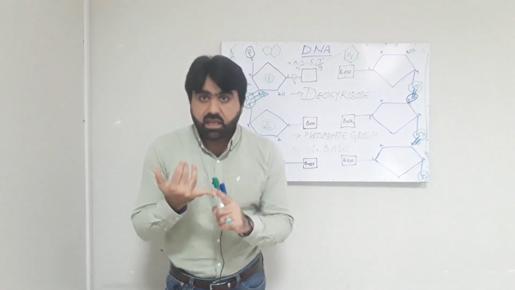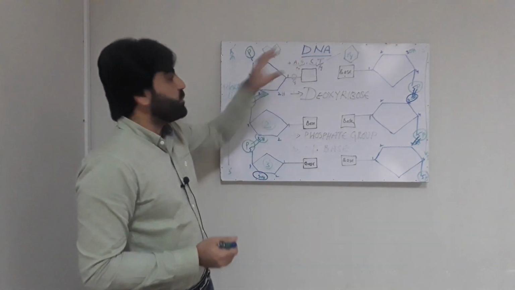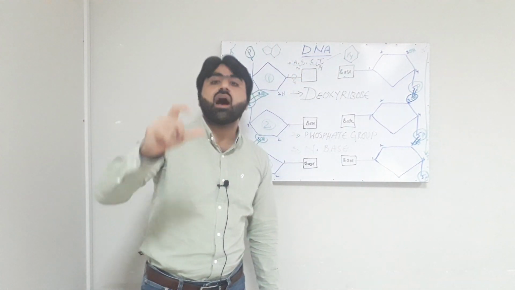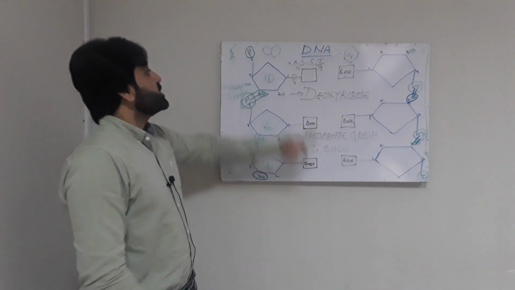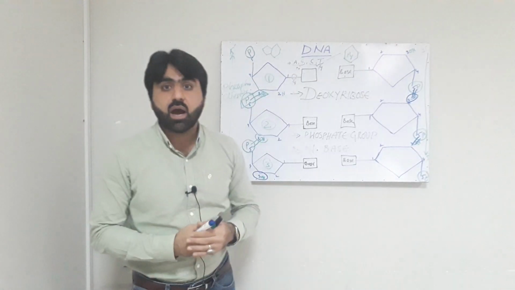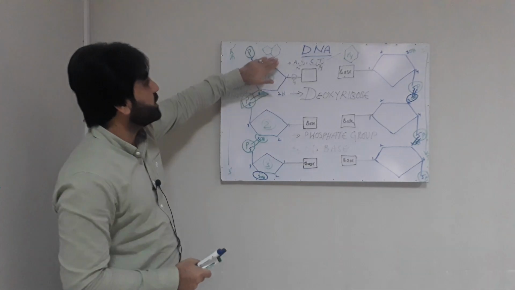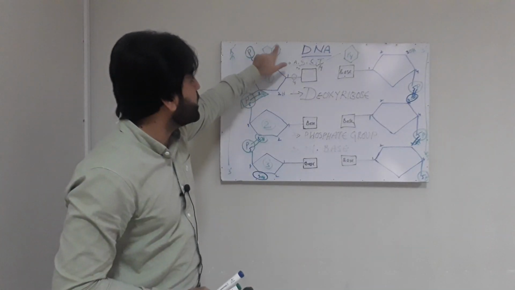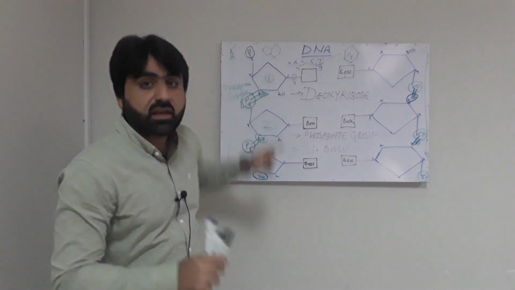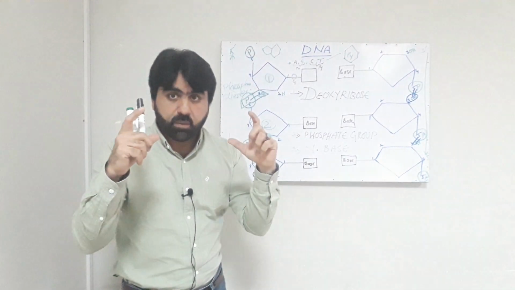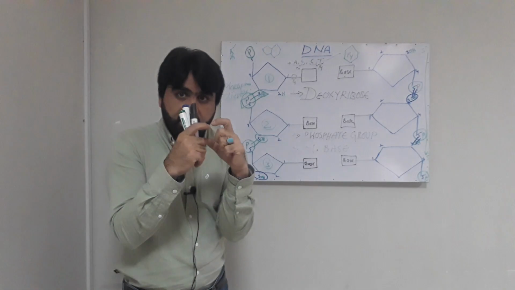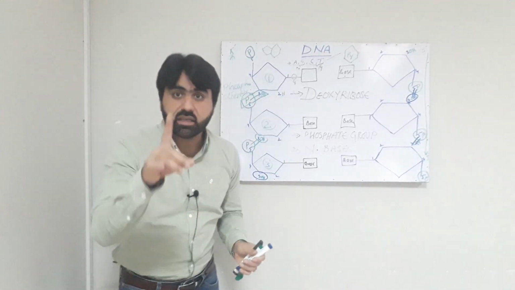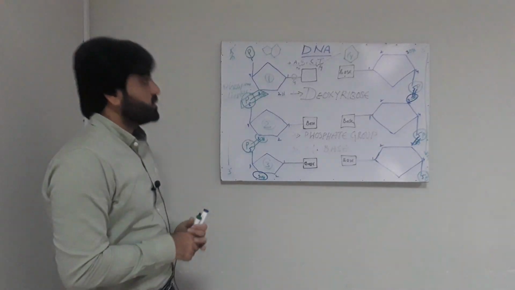The adenine and guanine are purine bases. Again I repeat, adenine and guanine are purine bases. So purine bases are made up of 2 rings. I have made it here, but it is a very small structure. If you can see, these are the 2 rings. One is a 6-member ring and the other is a 5-member ring. So this 6-member ring and 5-member ring are fused with each other and they form the structure of purine bases, which are adenine and guanine.